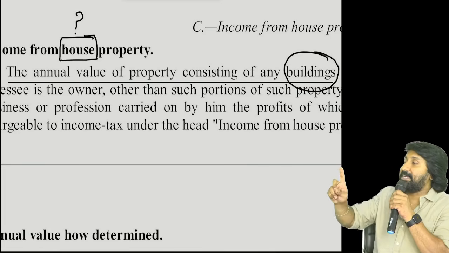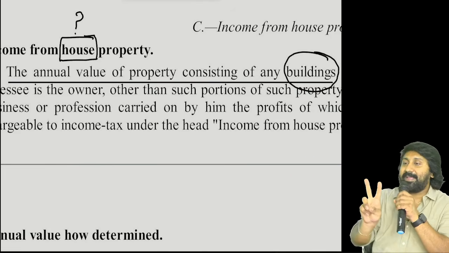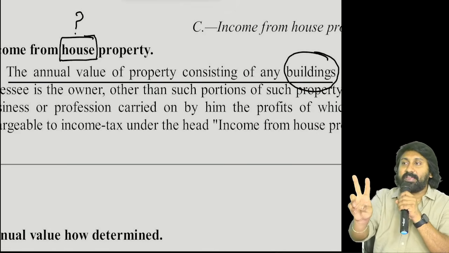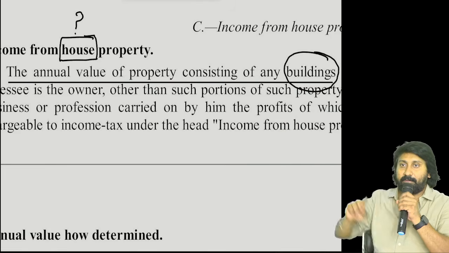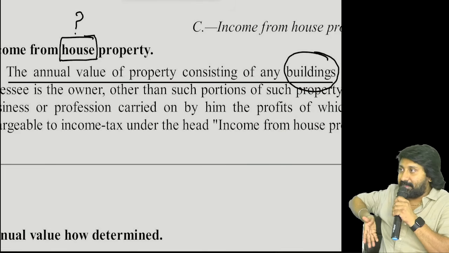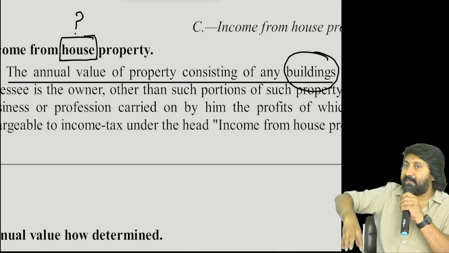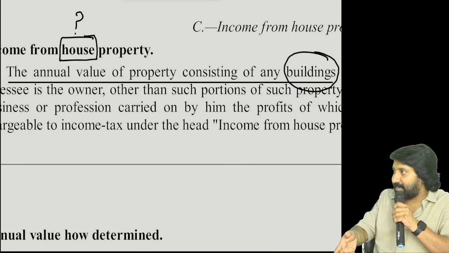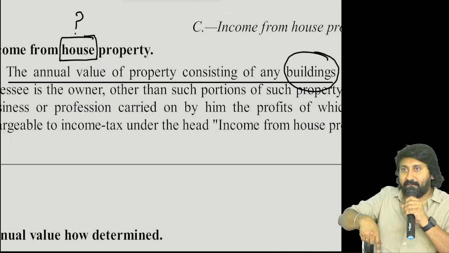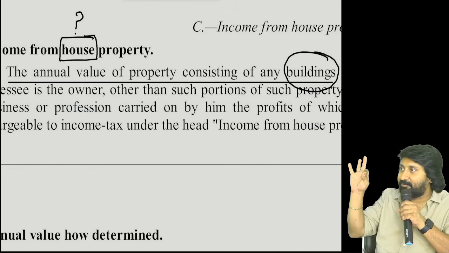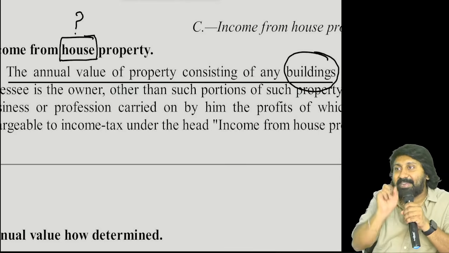Rent can come in two ways. Rental income can come in two ways. Number one, rent can come in the form of letting of a property. This building is there. The academy has a building situated in some area in Coimbatore. What is the area? RS Puram. In RS Puram there is a four-floor building, and it will have a rent.